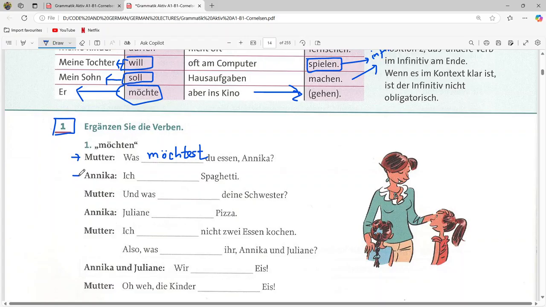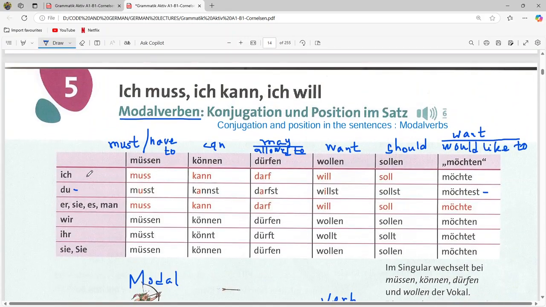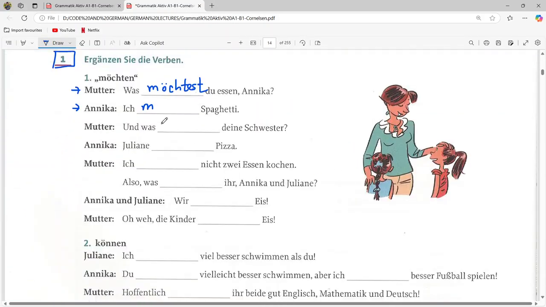And now Annika is replying: ich blank Spaghetti, and now we have to fill in the möchten conjugation. Let us look at the table. For ich it is möchte. So Annika is saying that I would like to have spaghetti.